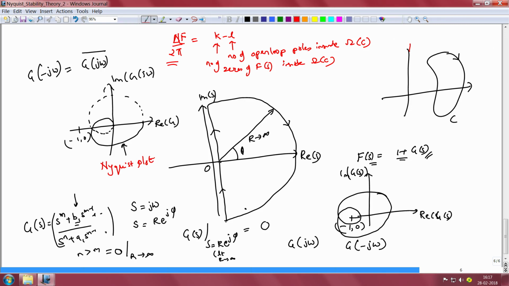And by looking at the encirclement of the point -1, 0, we can tell the difference between the number of closed loop poles and the number of open loop poles that are on the right half of the complex plane. So to look at the practical utility of Nyquist stability theory, let us take a few numerical examples.